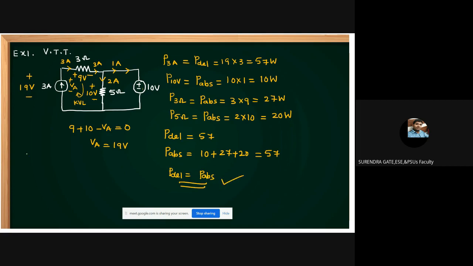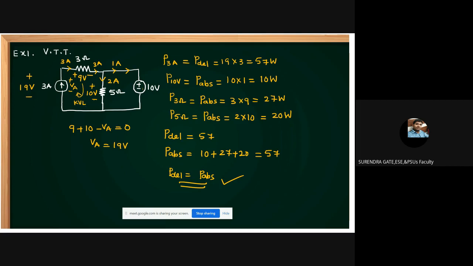Tellegen's theorem is verified. But in competitive exams, they don't ask to verify Tellegen's theorem like this. The question may be asked like this: for the circuit shown in figure, a 10 volts voltage source absorbs 10 watts, delivers 10 watts, or neither delivers nor absorbs. Like that, we can expect the questions. But I am explaining the total problem. Understand? Okay.